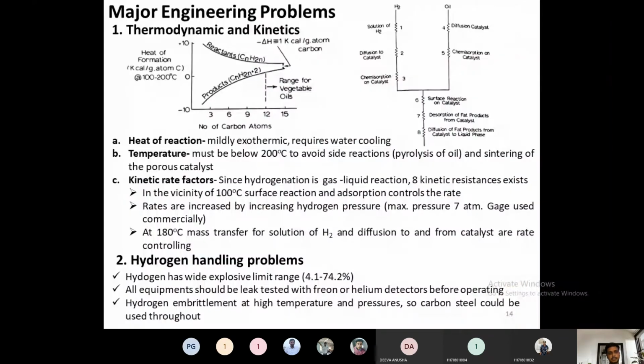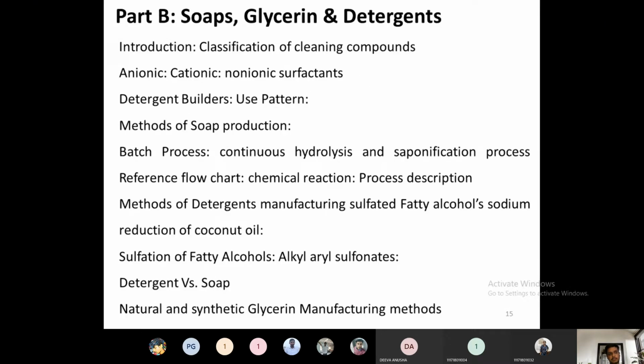We completed Part A, which covered oils: edible, non-edible, and essential oils, the various ways of extracting oil from seeds, and hydrogenation of oil. Today we will start Part B of Unit 2, which is soaps, glycerin, and detergents. This is the syllabus of your Part B introduction.